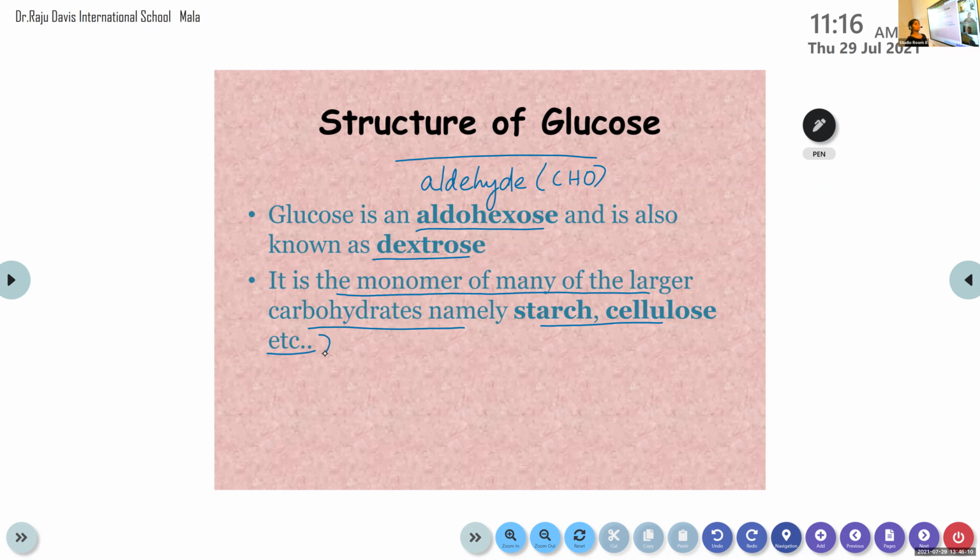What do you mean by monomer? The small repeating unit that is able to produce a large single unit. It's a single unit of a polymer, right? So these glucose molecules join together to form a large single unit known as starch, cellulose, etc. So glucose is the monomer of many of the larger carbohydrates, namely starch, cellulose, etc.